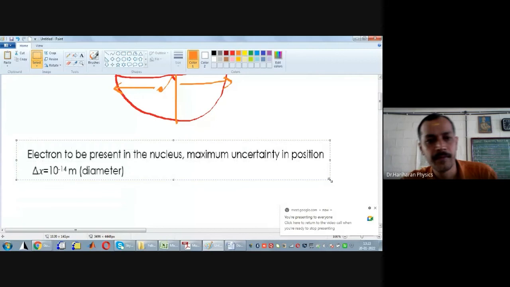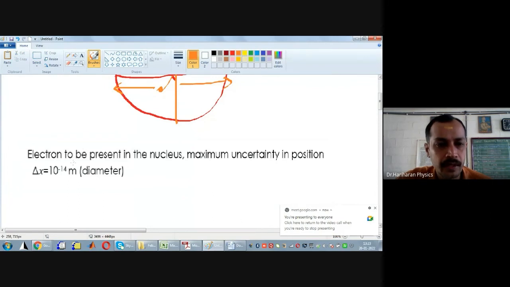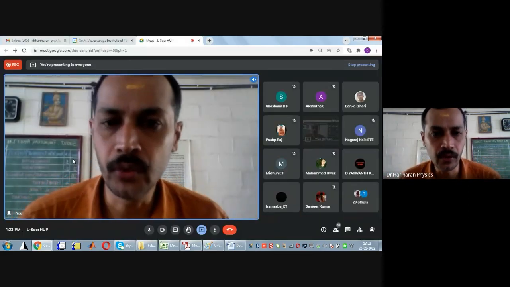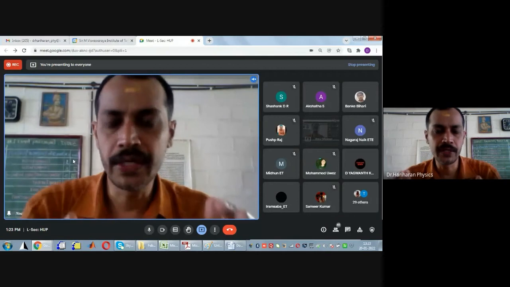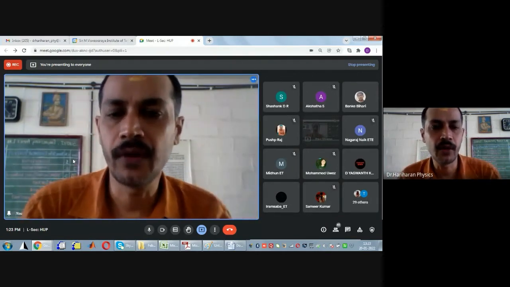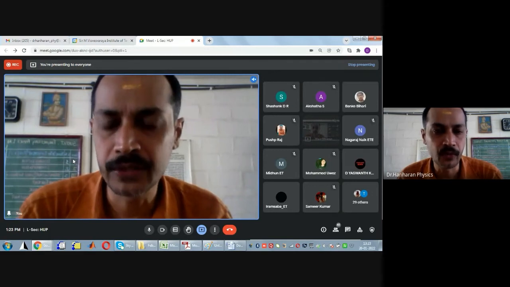the uncertainty in the location of an electron cannot exceed the diameter of the nucleus. Now look here, from nuclear physics, we can measure the size of the nucleus. The size of the nucleus is of the order of 10 to the power of minus 14 meters.